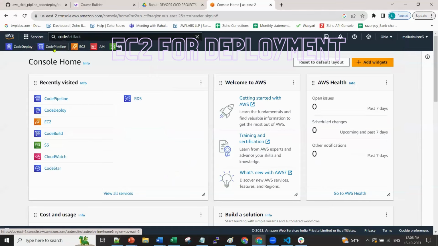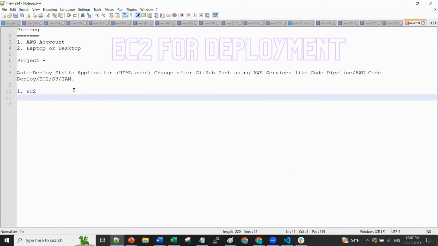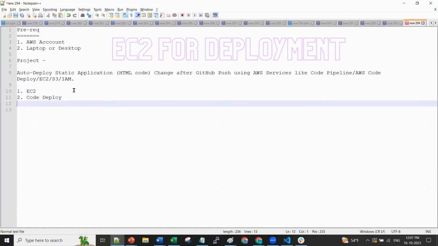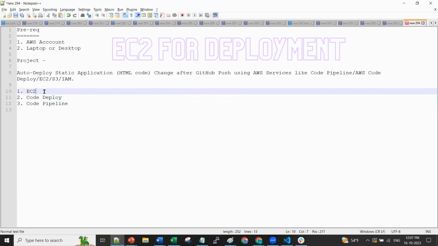Then we will create code deploy. Then we will create code pipeline and IAM and other things. So first we are starting with EC2, we'll create. Then code deploy. Then code pipeline. In the middle we'll also create IAM and other things. We'll see that. So first we are creating EC2.